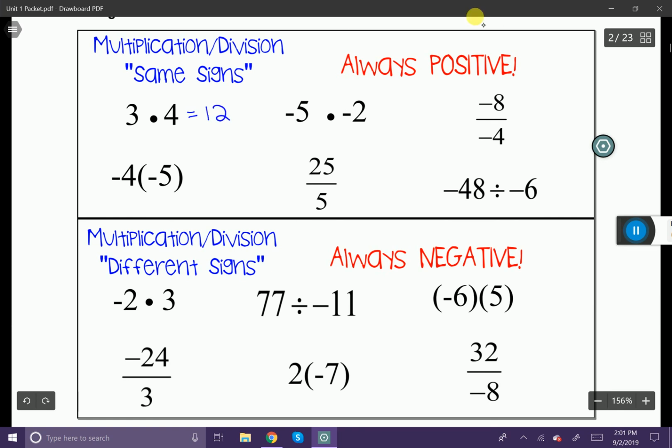You can see both of them are negative numbers. So if they're both negative, that means my answer is going to be positive. I also know that 5 times 2 is 10. So my answer is also going to be 10.